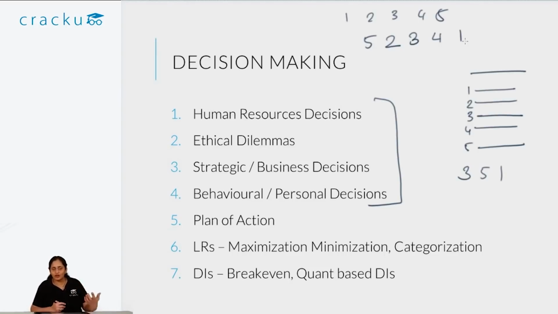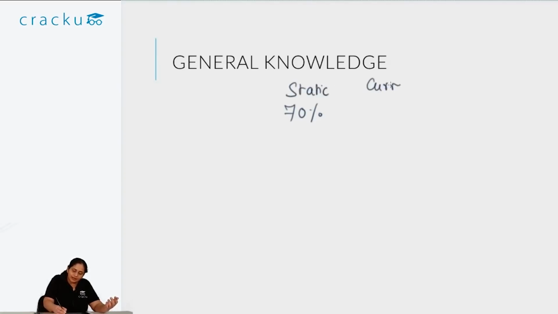So this is basically how you should attempt decision making questions, and we'll have videos covering all of this in our XAT crash course. Now the last part is basically general knowledge. It is not part of the remaining 3 sections because it comes as a separate test, and this is a test you have to clear and it does not affect your percentile. The general split is based on past papers. You have 70% static and 30% current. So 30% of it would be based on current affairs and 70% would be static GK.